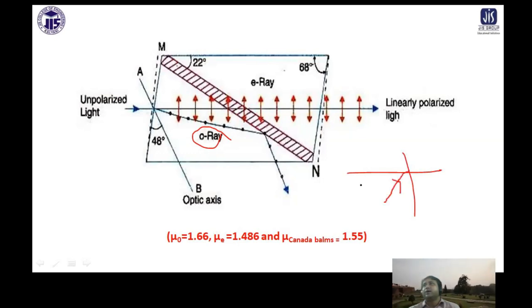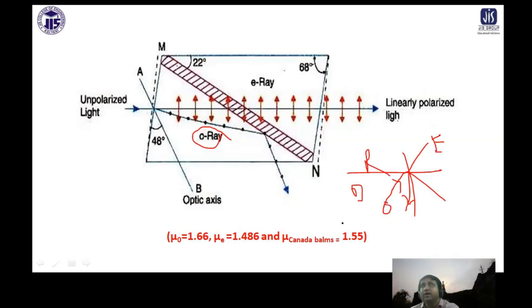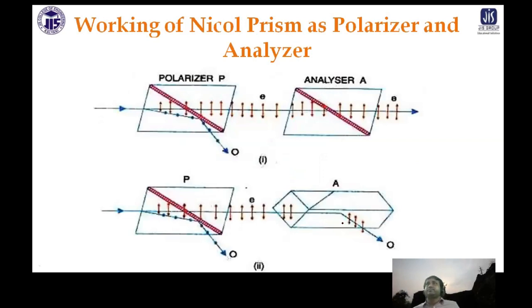If it is denser and this is rarer, total internal reflection can take place. But if somebody goes from rarer to denser, then normal refraction will take place. So this is happening for the E ray, and for the O ray this is happening. You can see on the screen. So ultimately you can filter out the E ray. You can see the same story here. If you keep an analyzer here, it is the polarizer Canada balsam Nicol prism. This is the analyzer, Nicol prism.